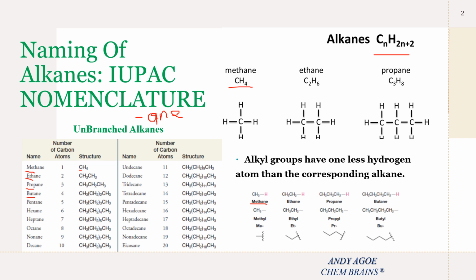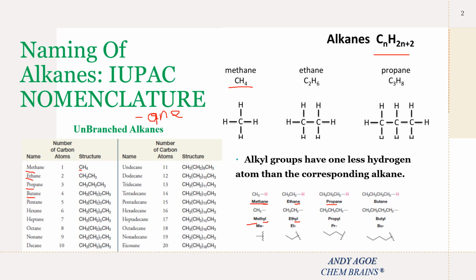Now what we need to do is drop the suffix ane and add yl to the prefix. So we say methyl. So anytime an alkane compound loses one hydrogen in the course of a reaction, we also need to drop the suffix ane and add yl. So ethane becoming a substituent which belongs to the alkyl group, we say ethyl. If propane loses a hydrogen, it now belongs to the alkyl groups, of which we say propyl.